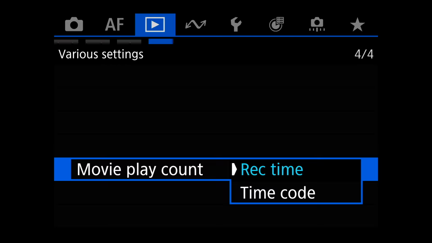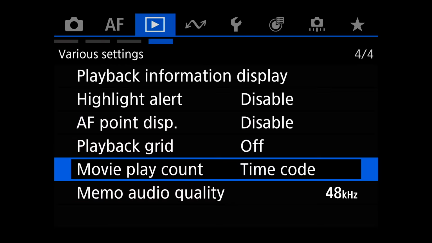This is for movies. Usually time code is if you want to sync up multiple different cameras. Record time is usually the way to go. That way all of the cameras sync up based on time. That's the syncing of that.